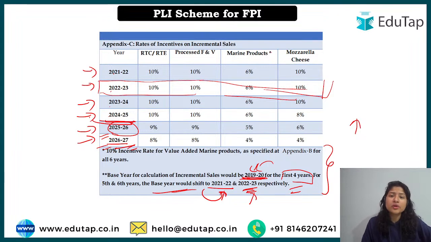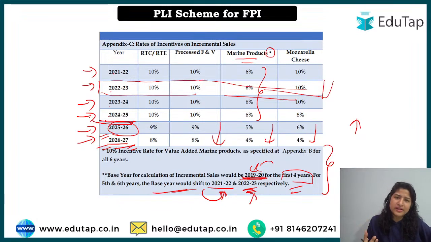Here is one more important thing that I want to explain so that you can revise later on. There is a star over here. For marine products, usually it is 6% only, and afterwards you can see a decrease in this incentive. At that time the government is assuming that sales will be better, because the government also has some limitation on the money that it will provide. The government is also expecting more people to get involved in the work under this particular scheme and to have enough profit. That is why the incentive is being reduced.